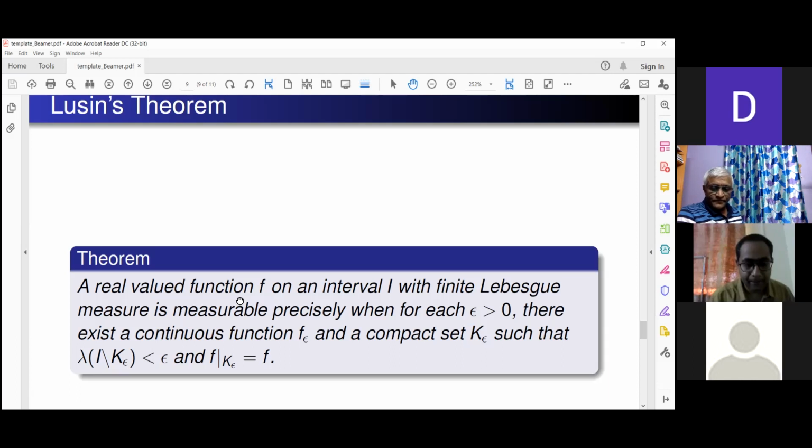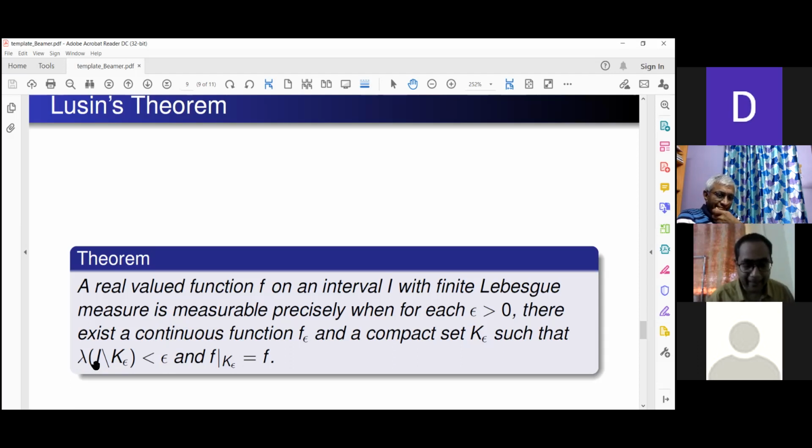Then such a set can be approximated from outside by an open set, or rather more generally a G delta set, a countable intersection of open sets, and from within by an F sigma set, a countable union of closed sets. So basically this means measurable sets can be approximated up to epsilon, for each epsilon, by Borel sets.